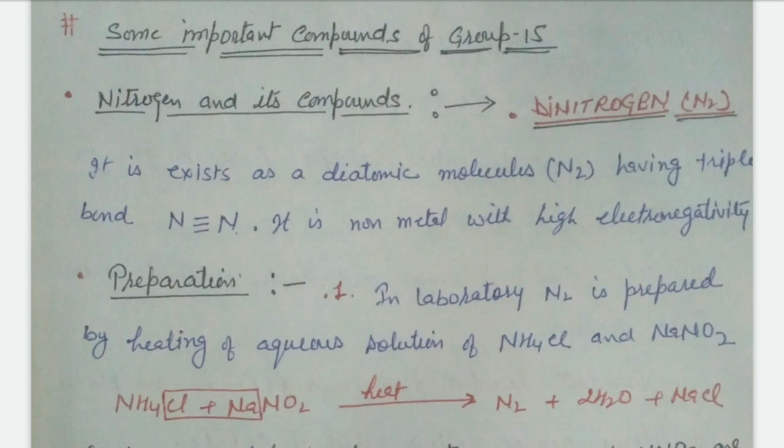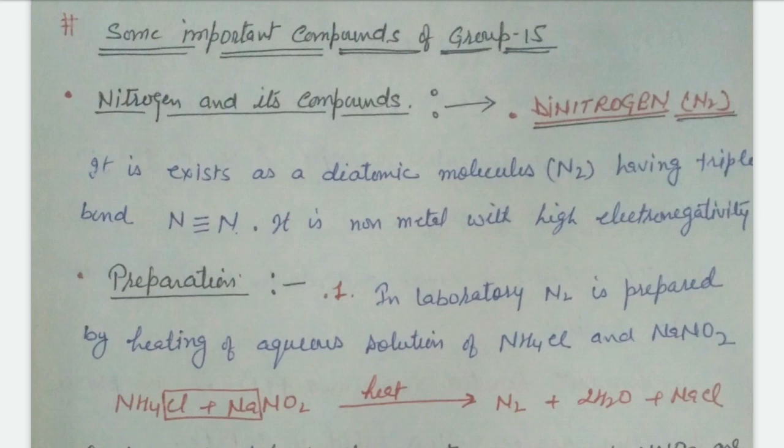Today we are going to start our new topic, some important compounds of group 15. In some important compounds of group 15, first of all we discuss nitrogen and its compounds. First is dinitrogen. Dinitrogen means N2. Between the two nitrogen atoms in N2 there is a triple bond.